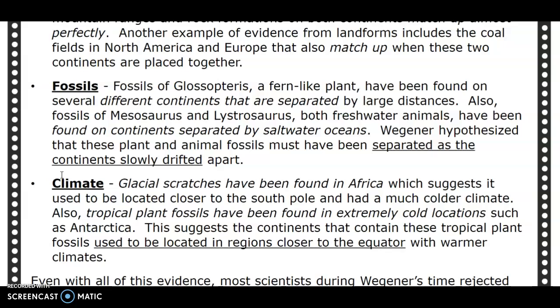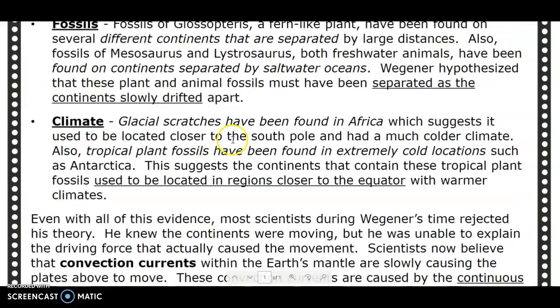Fossils. So, fossils of Glossopteris, a fern-like plant, have been found on several different continents that are separated by large distances. Also, fossils of Mesosaurus and Lystrosaurus, both freshwater animals, have been found on continents separated by saltwater oceans. Wegener hypothesized that these plant and animal fossils must have been separated as the continents slowly drifted apart.